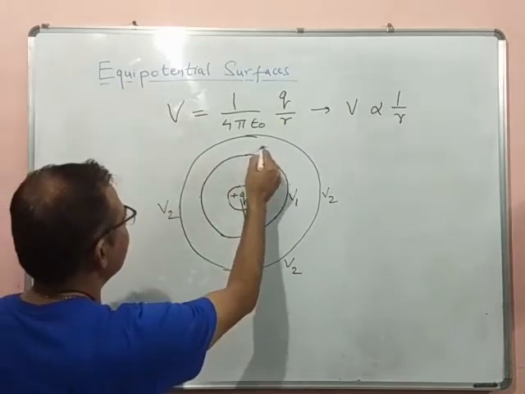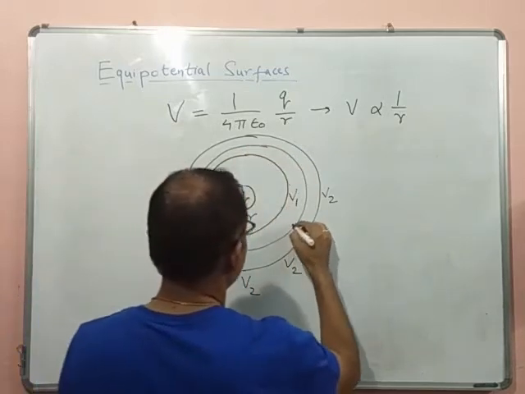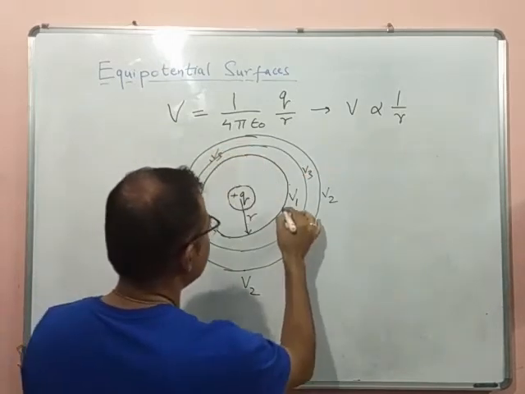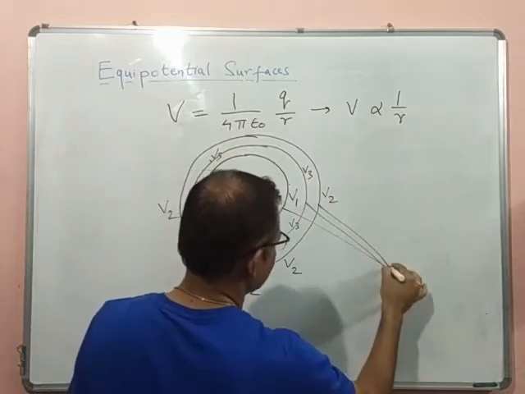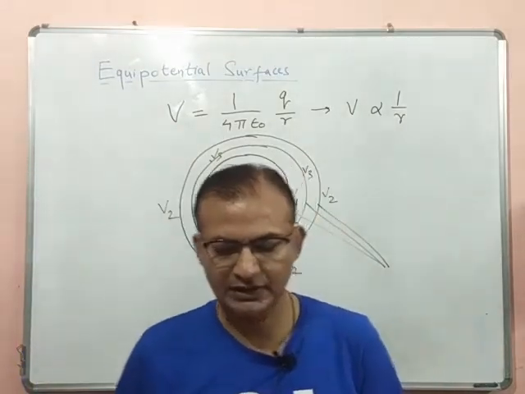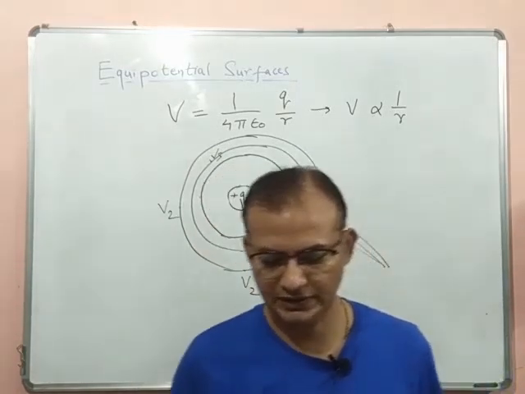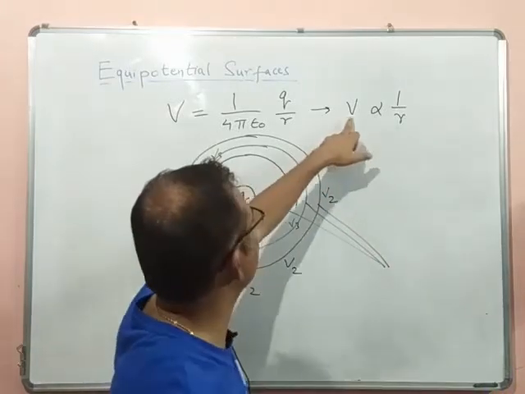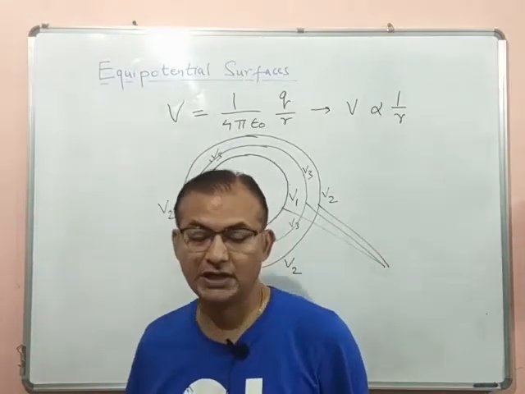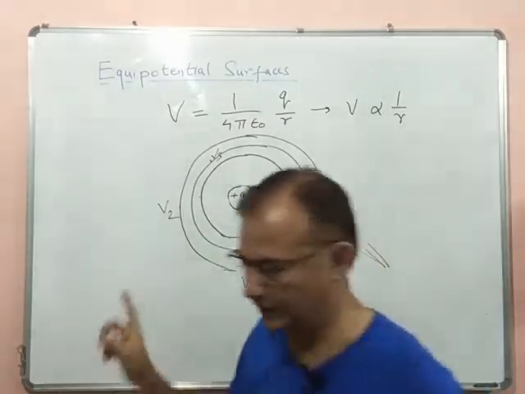Similarly, we can have an infinite number of concentric circles. If I call this V3, then everywhere its potential will be V3. So that means these are equipotential surfaces. All these 3 concentric circles around the point charge are equipotential surfaces. What I have written in the notes is: since V is constant if R is constant, the equipotential surfaces of a single point charge are concentric spherical surfaces centered at the charge, at the center.